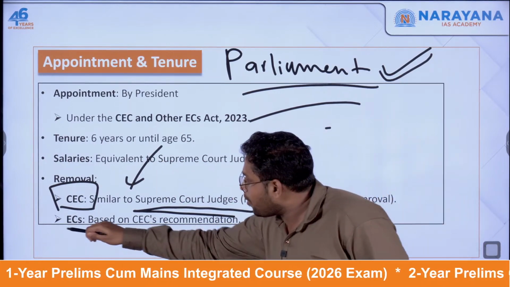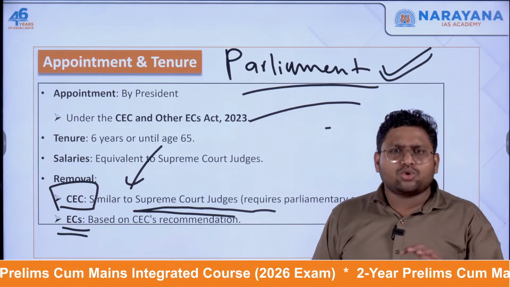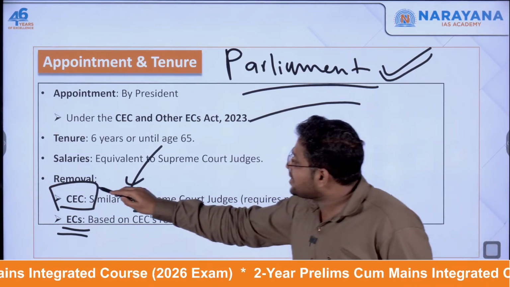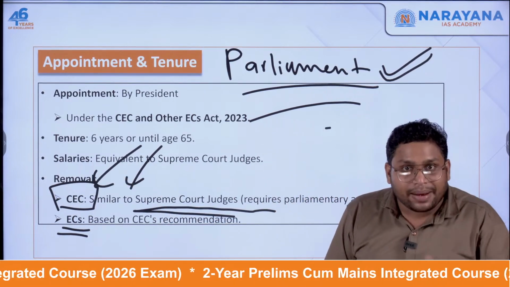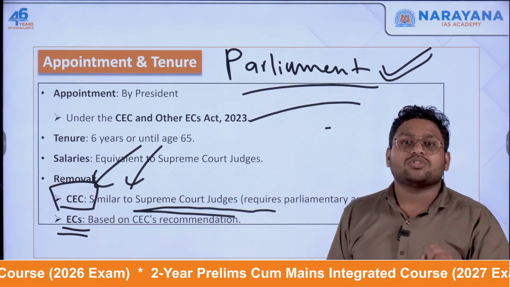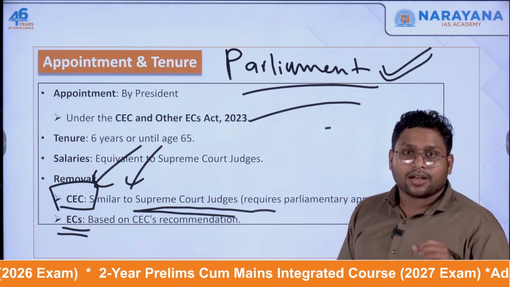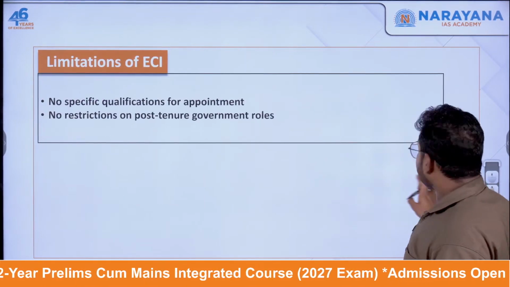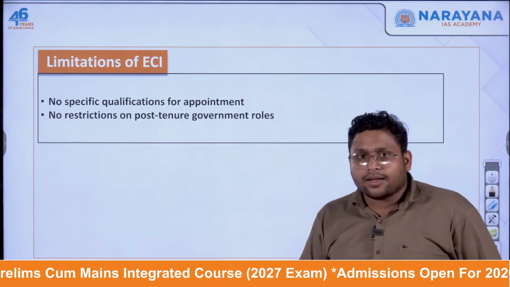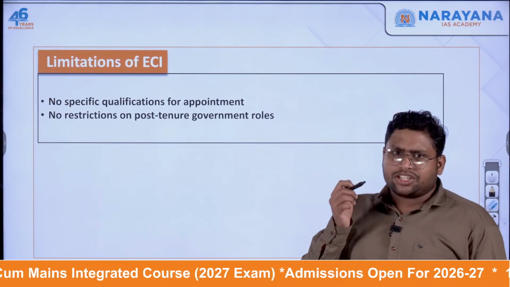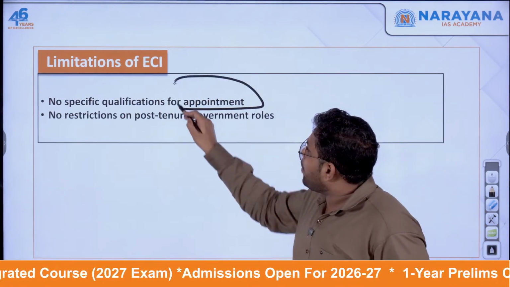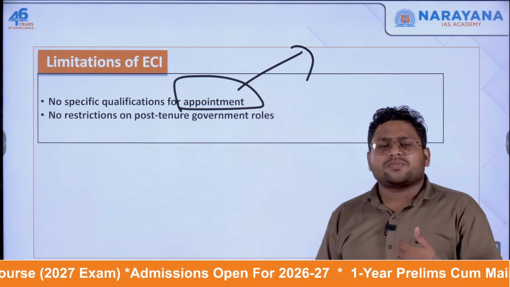But when we talk about Election Commissioners, you don't need the parliamentary voting. Rather, only the CEC will make a recommendation to the president to remove a particular Election Commissioner, and the president can take a call directly. Okay. Now there are a few limitations with respect to the Election Commission of India. First, their appointment is made without any specific qualification.